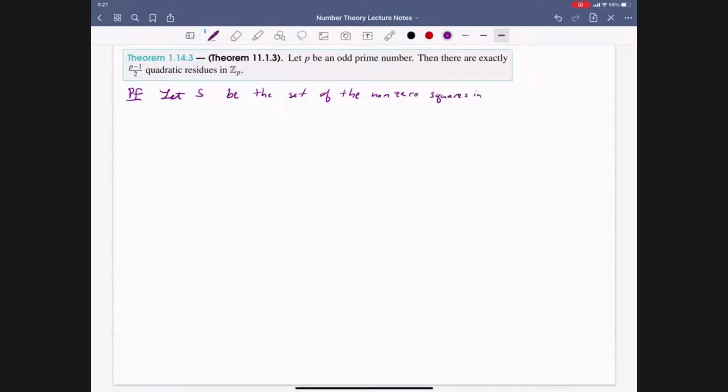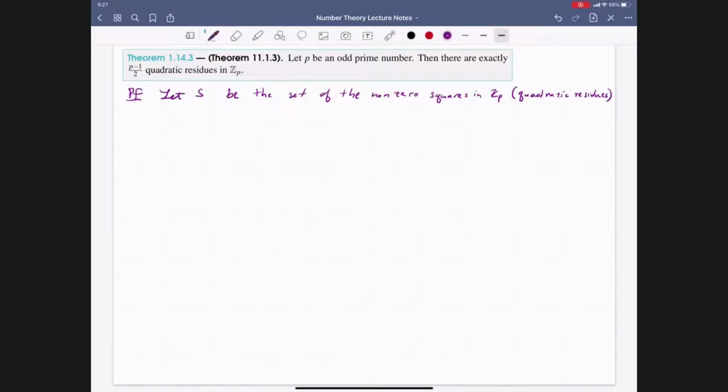But just to get us comfortable with the notation, this is just saying the set of quadratic residues. Every time that we hear the word quadratic residue, since this is a new term, this is just fancy language for saying the non-zero squares of the integers modulo p.